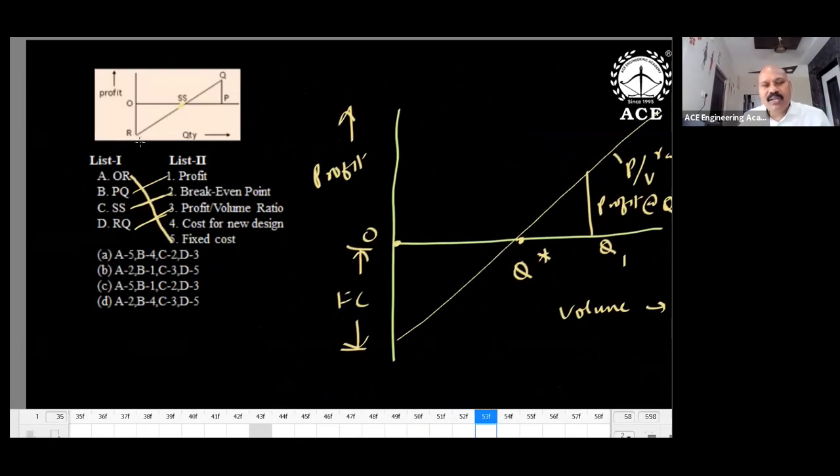This diagram is given, and what is OR, what is SS, what is QP? It is like a profit versus volume chart, a profit and quantity chart. What about this OR? Loss. What is the loss? FC is the loss. And SS is nothing but the break even point. QP is nothing but the profit at one point P. And what about this line? This inclined line is nothing but the P by V ratio.